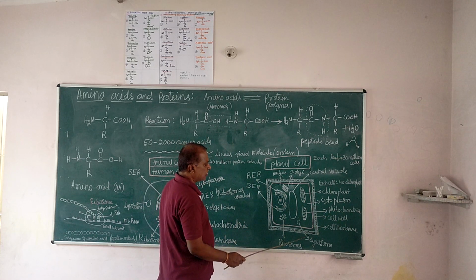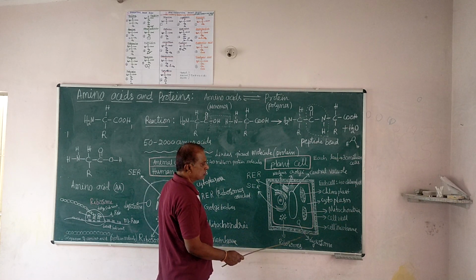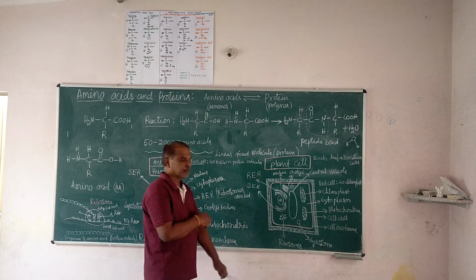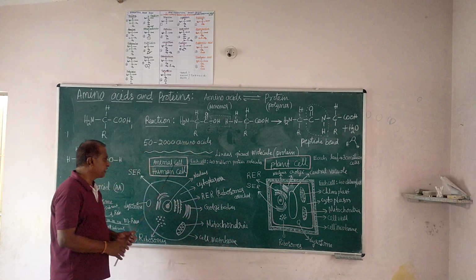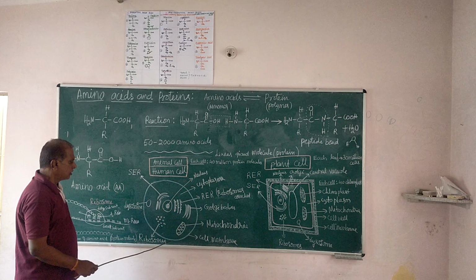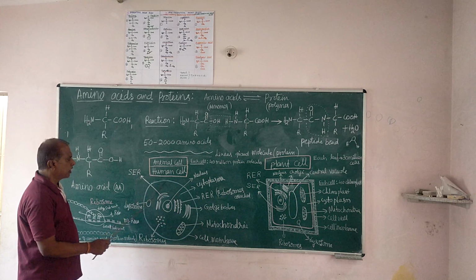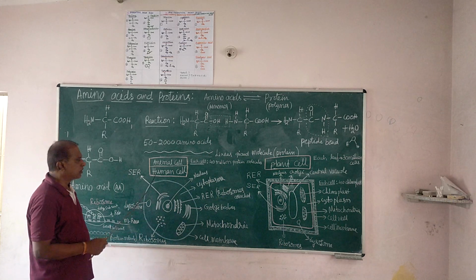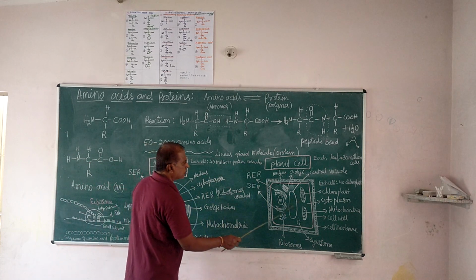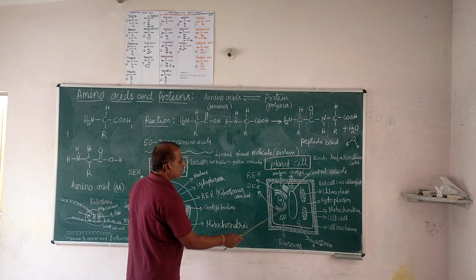This cell wall is made of cellulose. It is a rigid material. But the animal cell has no rigid material, only the cell membrane, a double lipid layer. This is the cell wall difference.